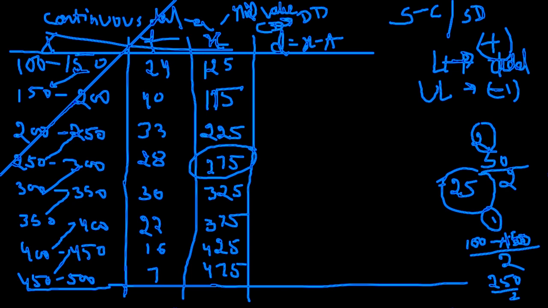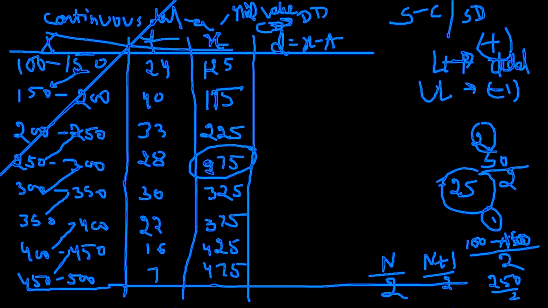It's an even number. You see 125, 1, 2, 3, 4, 5, 6, 7, 8. We have an even number of items here. So we have the option. We can take 275 also. We can take 325 also. Both are going to give you the same answer. It's even, therefore n by 2 plus 1. Yes, this is also one way. You can evaluate this way. If it's even, we do n by 2. If it's odd, we do n plus 1 by 2. Both are the same.